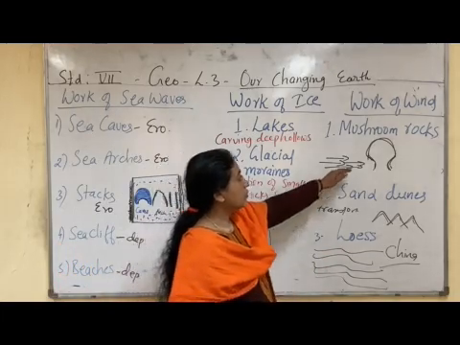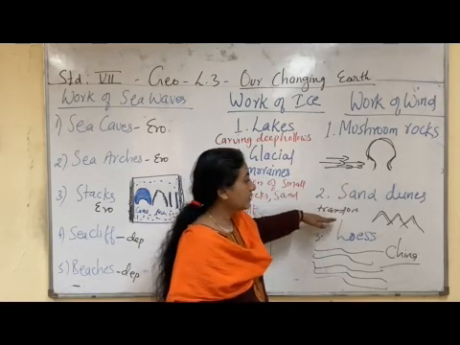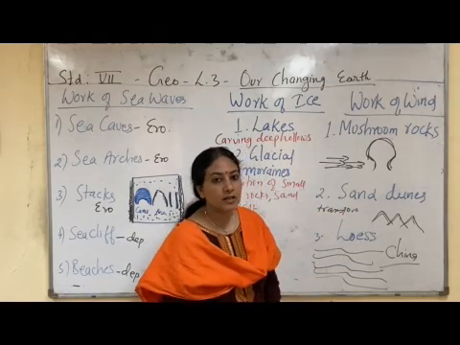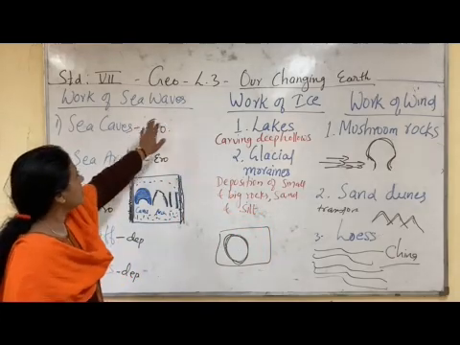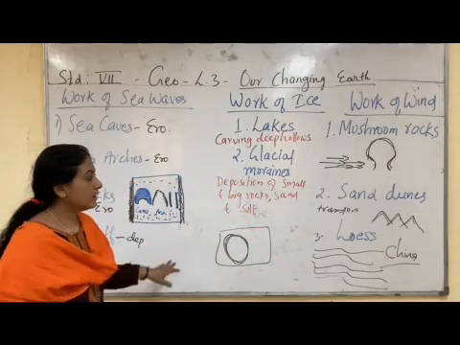So in this, mushroom rock is created by erosional activity, sand dune is a depositional activity, and loess is also a depositional activity. So these are the three features formed out of sea waves, ice and wind. This is all in this chapter.